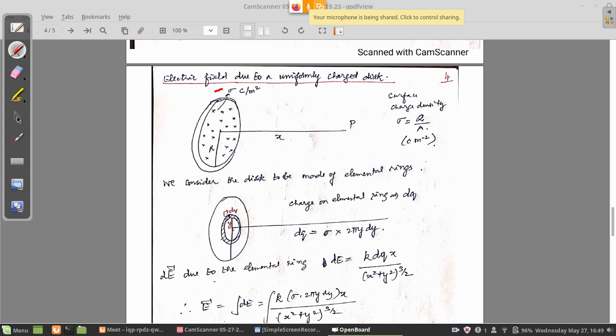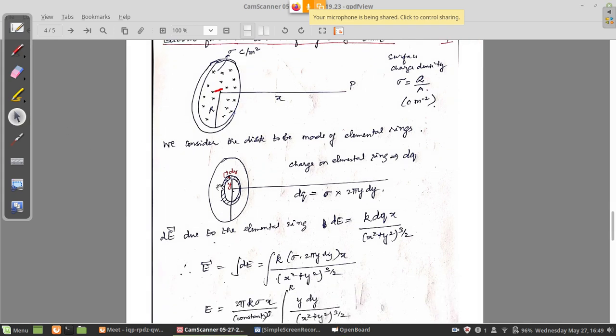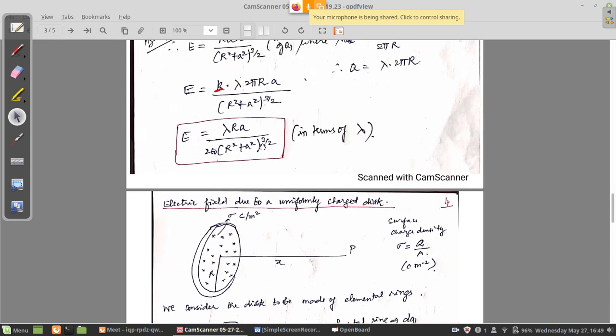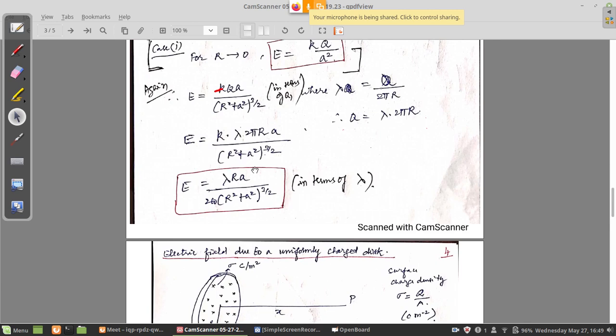When you take an element for integration, you will try to take a known, very simple shape. A simple shape for an element of a disk can be, again, a small ring. Why are we taking a ring here? Many rings will form the disk. So the disk is basically made up of many small rings. All rings, if you put them together, you can get the disk. And already we have a result for the ring, the result we obtained previously. So we can directly use that result.